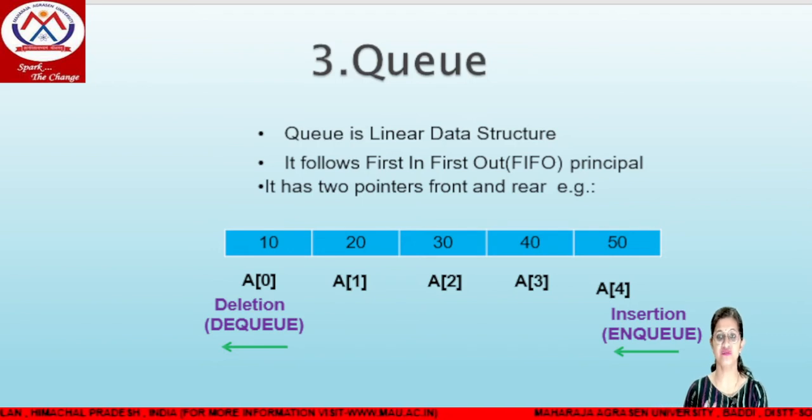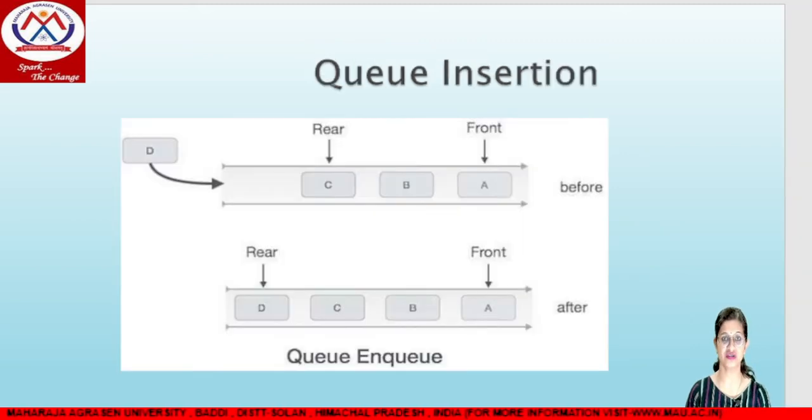For insertion we use rear, and for deletion we use front. By using the rear variable we can insert an item at a particular memory location, and from the front variable we can delete the element from the first index. So we insert items from the rear and delete items from the first location. So this is the queue.